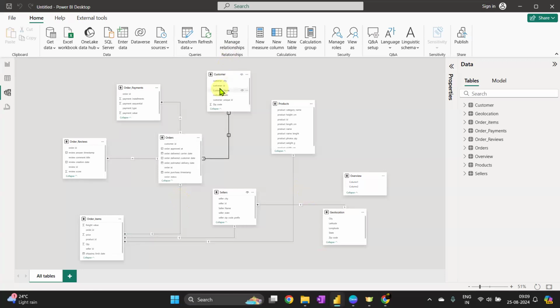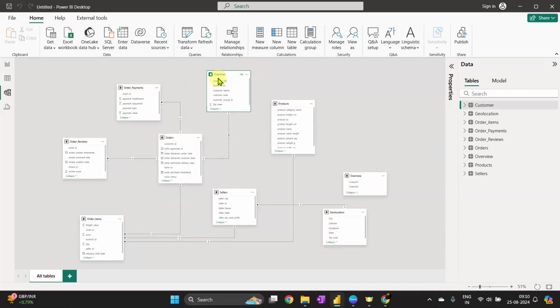I got it. So we are focusing on the dimension and fact concept. Even if the order table contains the customer ID and that is unique, it doesn't tell us that customer's location, state, or city information. Only the customer table is capable of doing that in our case at the moment. So it is not like we are going to connect with the order table here. We will connect it with the customer table only. Is this what you are asking?